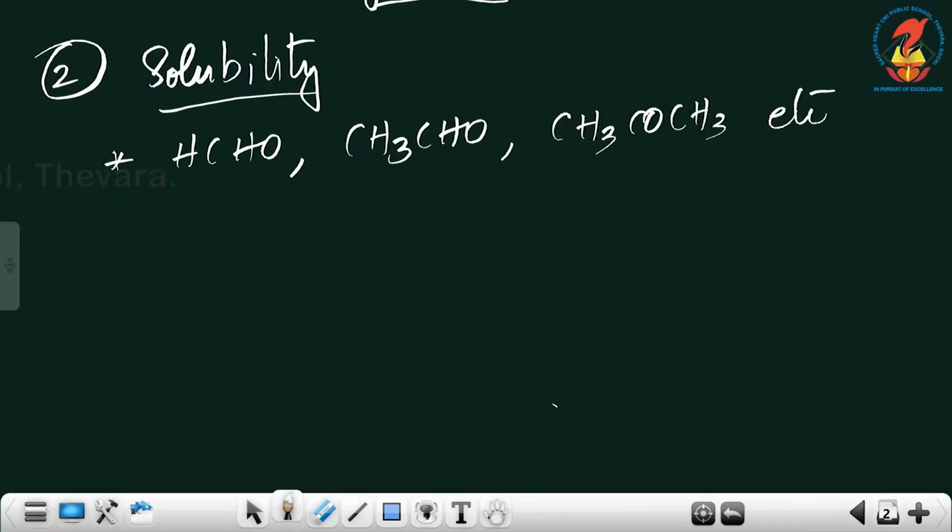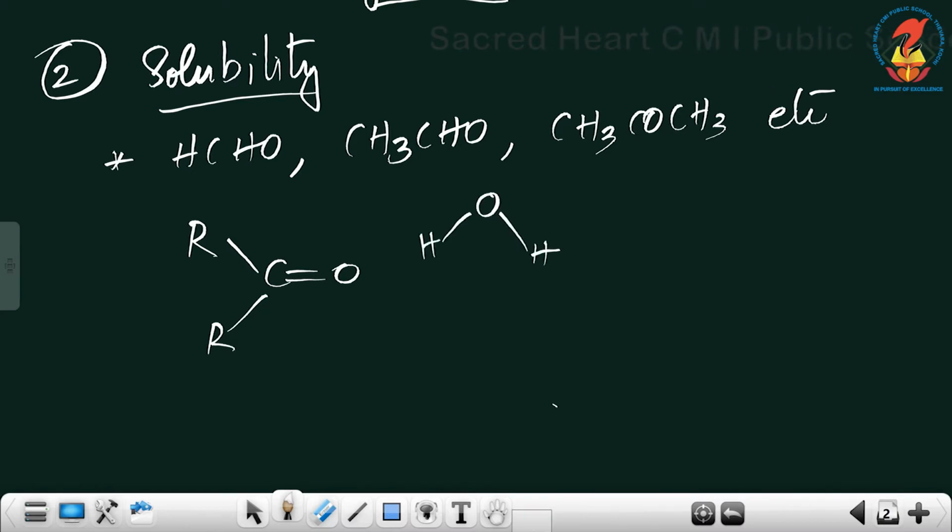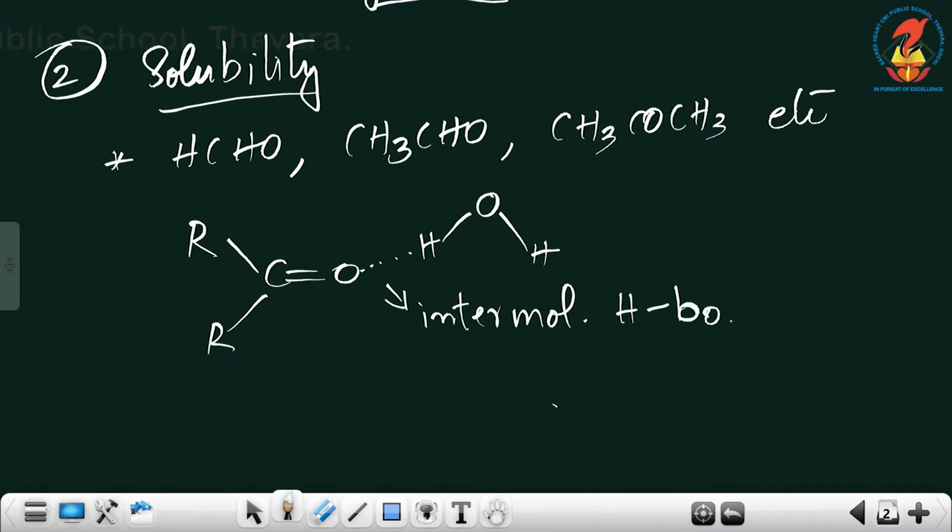For example, if we take ketone as an example, how can we represent ketones generally? R, C double bond O, R. If they can form hydrogen bonding, how can we draw it? Water is H2O. So there is intermolecular hydrogen bonding between the oxygen atom of the carbonyl group and the hydrogen atom of water. And this is the intermolecular hydrogen bonding.